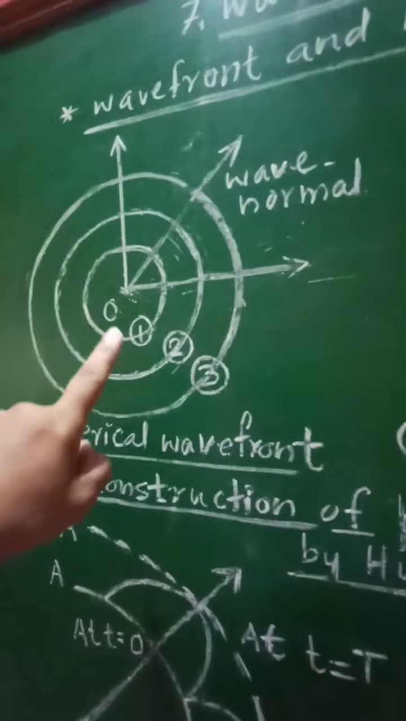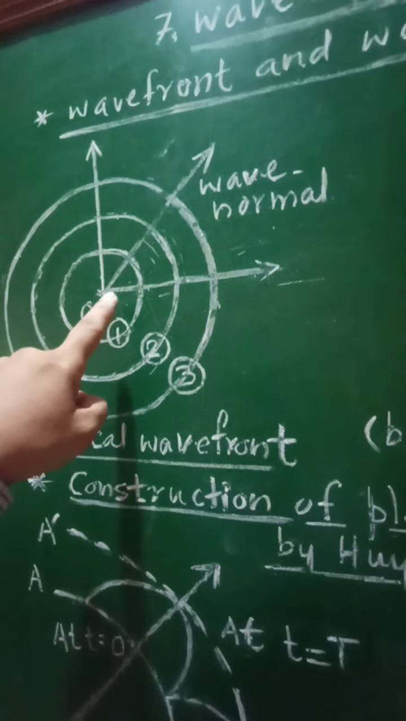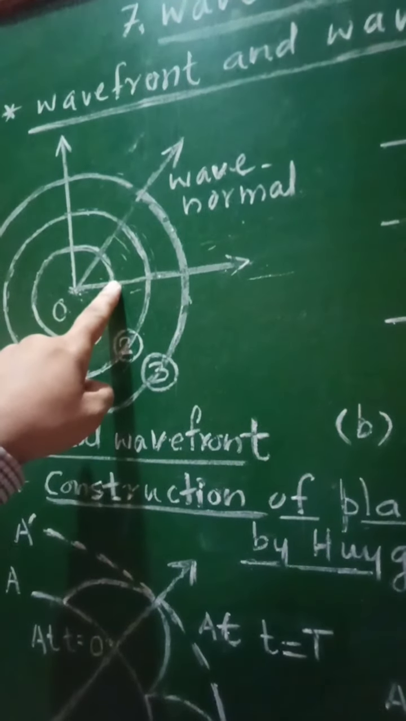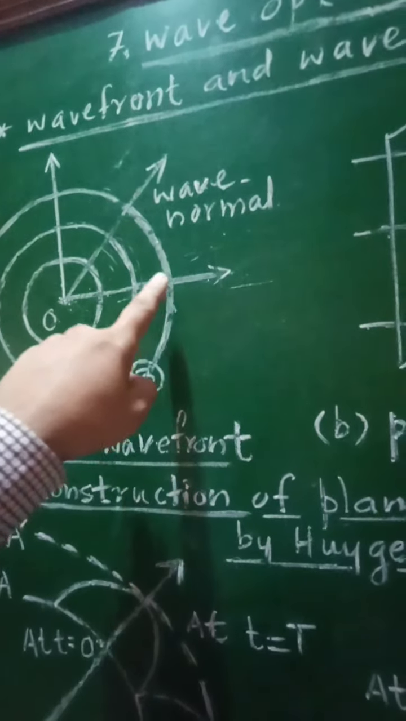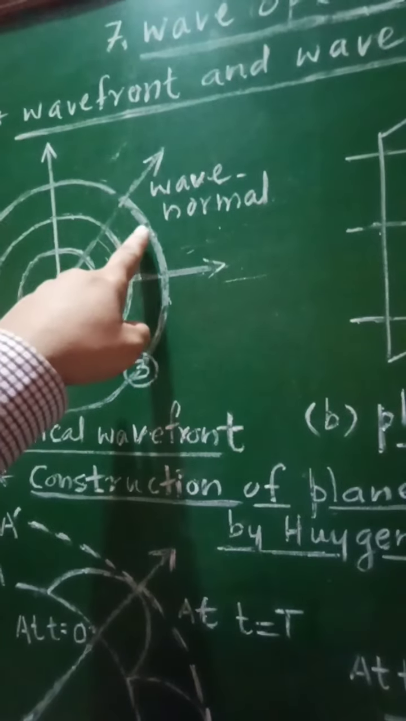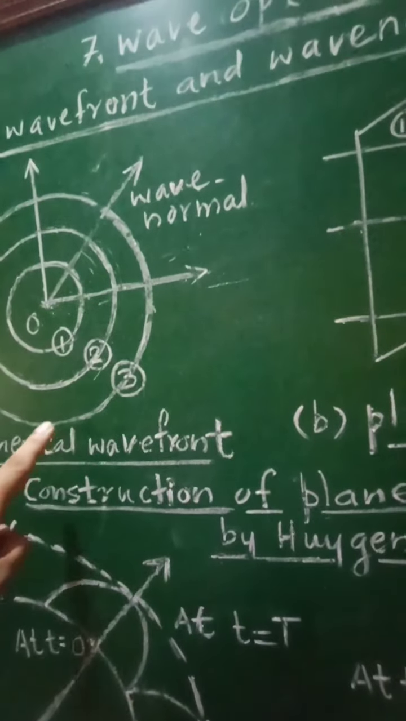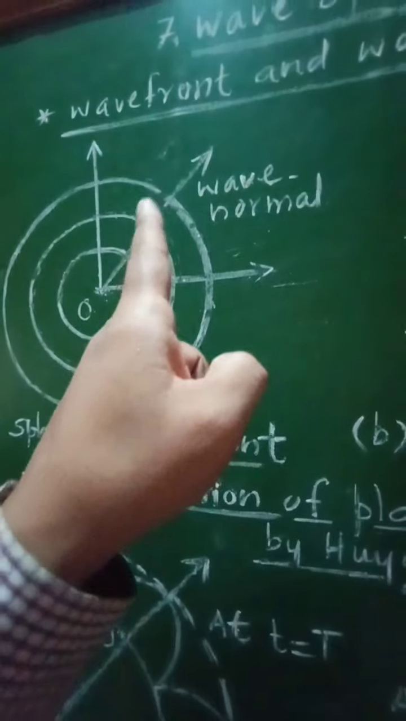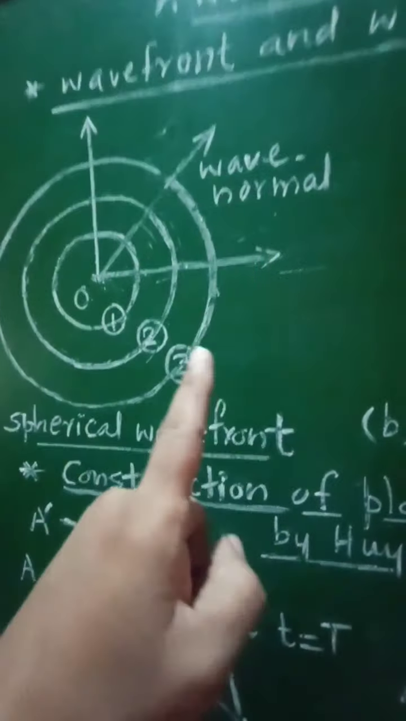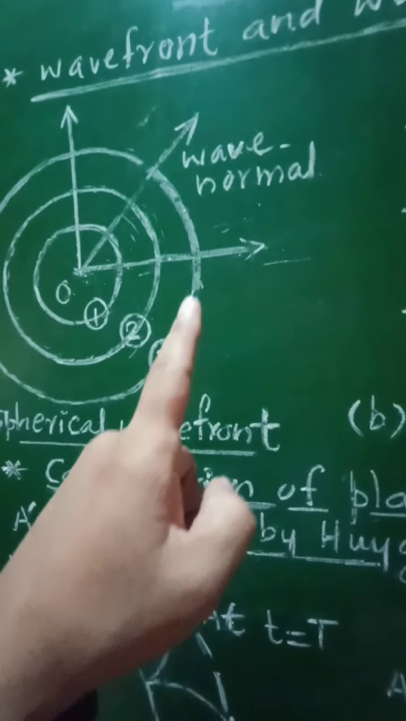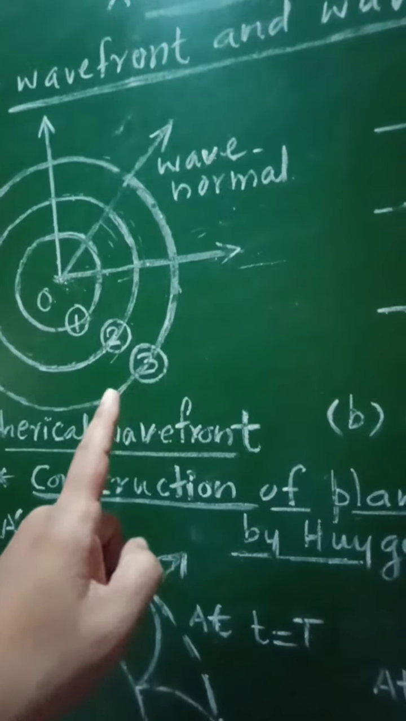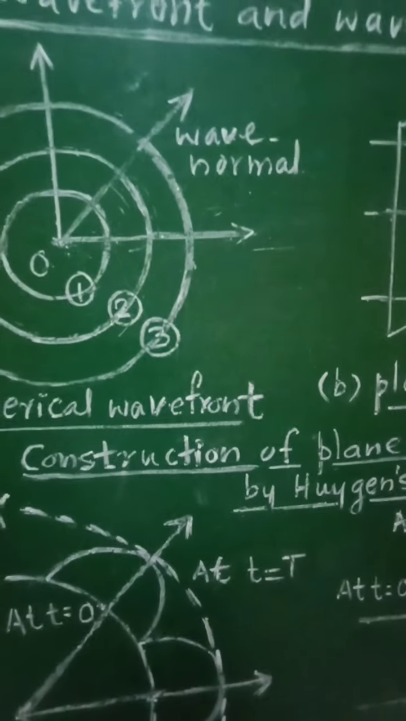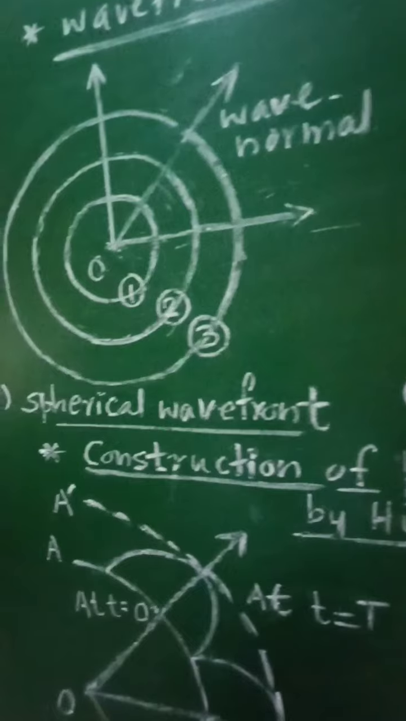So this source of light which is placed at point O will act as primary source of light, and the secondary sources of light will be obtained on these wavefronts, and therefore every point on the wavefront acts as secondary source of light and sends out secondary waves in the forward direction. Now these waves which are emitted from these points on the secondary wavefronts will be called wavelets, which will travel with the same speed of light.